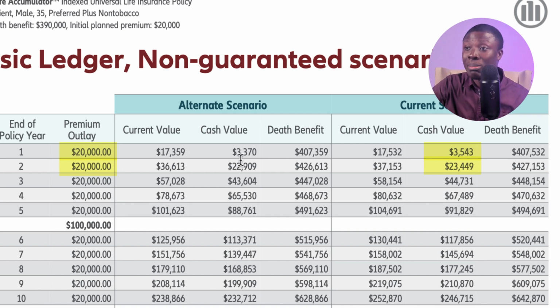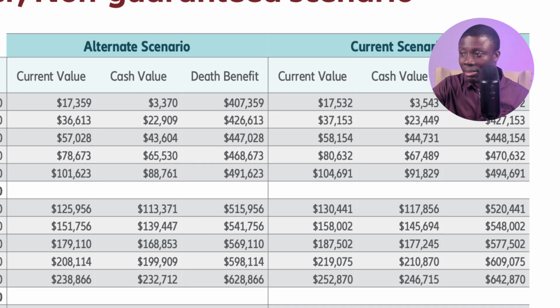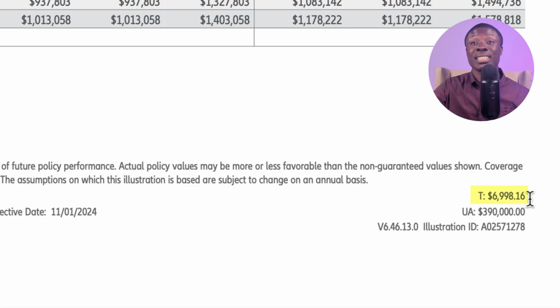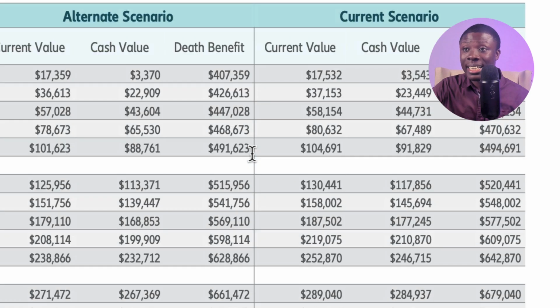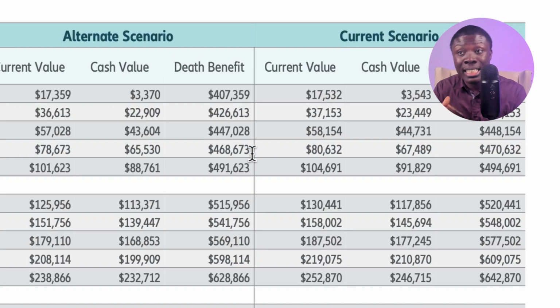Now let's look at the commission for this better design. About $7,000, much lower than the $22,000, which shows this second design is far better than the first design. When we use the increasing death benefit option, it's better than the level death benefit design. Can we do even better? Is there a way to shrink down the expenses as much as possible? The answer is absolutely. Let me show you the third design, and this is really what we want if you're considering getting an IUL policy.